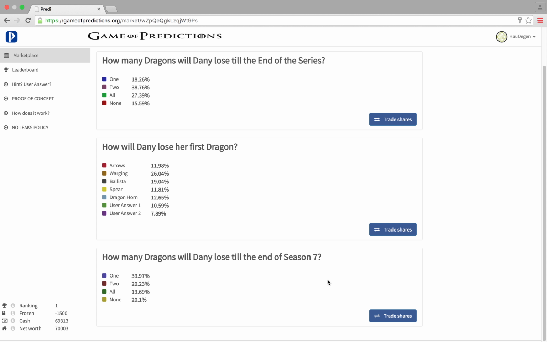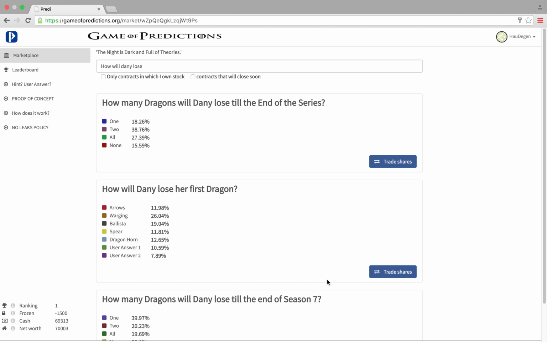If it gets enough likes, it will end up as an official answer next to arrows, warging, ballista, spear, and dragonhorn. If this is the case, you'll be rewarded with an additional 7,000 fictional dollars added to your account. Please don't forget to add the text User Answer in the title of your answer before you submit it so the admin can identify your answer.